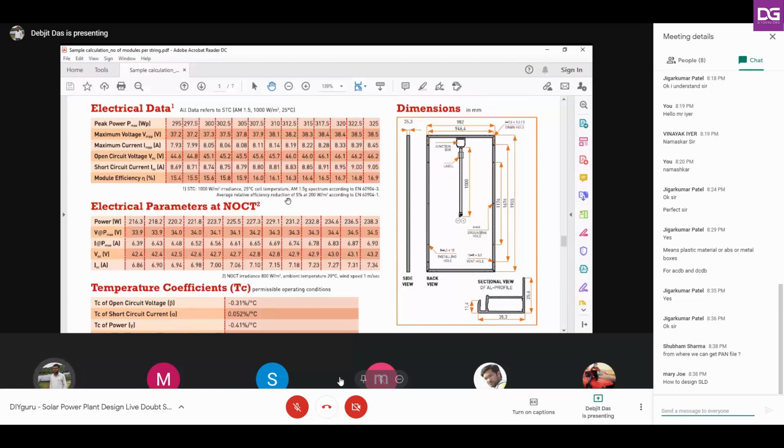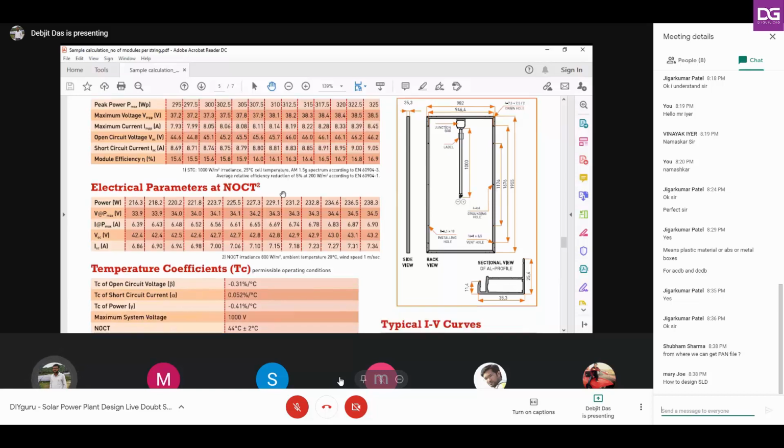Okay, so 25 degrees centigrade is the ideal temperature when we will get the maximum output from this module. Beyond this 25 degrees centigrade, our open circuit voltage will fall linearly at this rate, and below this 25 degrees centigrade our open circuit voltage will increase at this rate. That is, with every 1 degree fall in temperature, your open circuit voltage will increase by 0.0031 volts.